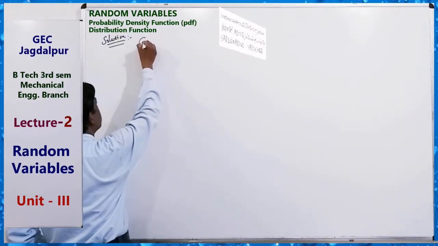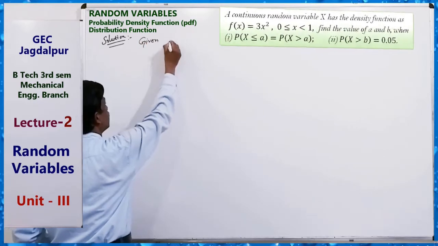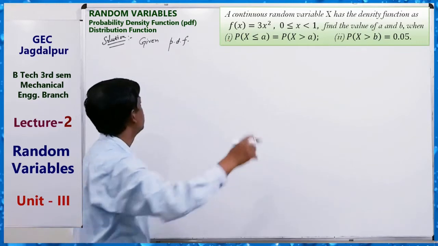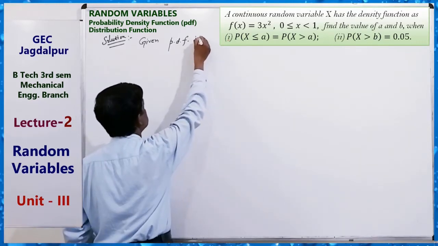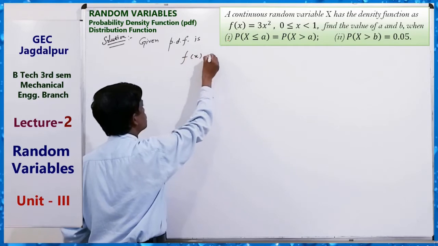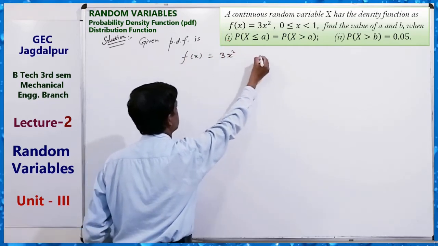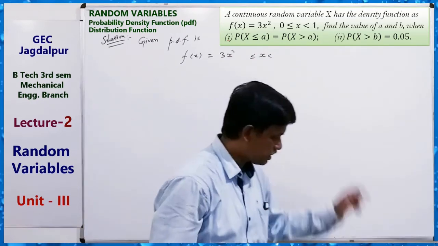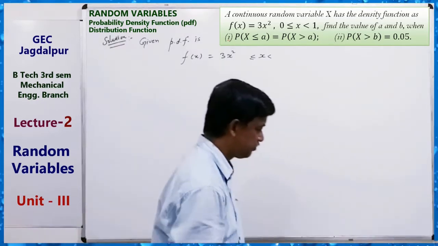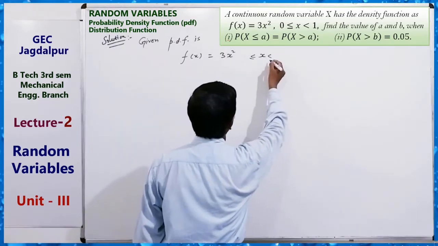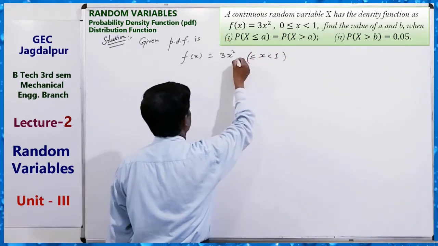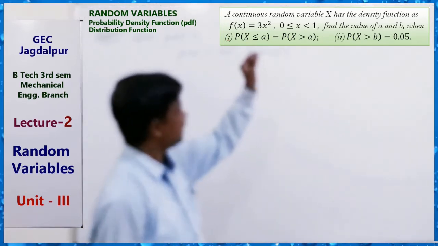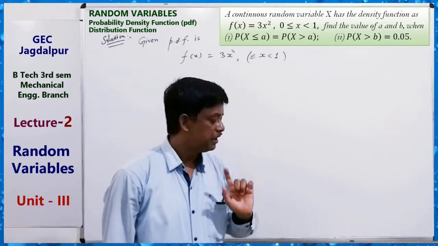Here the PDF, probability density function, is given: f(x) equals 3x square, where X lies between 0 to 1. Okay, this is given. And find constants a and b.